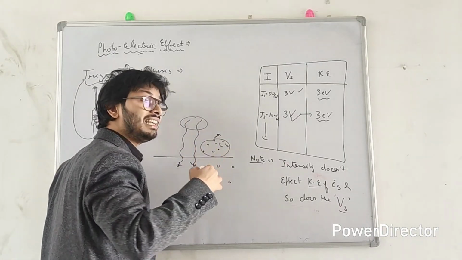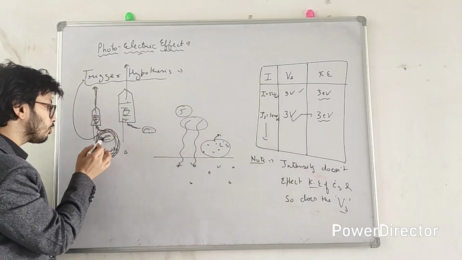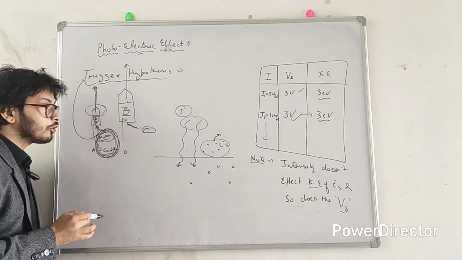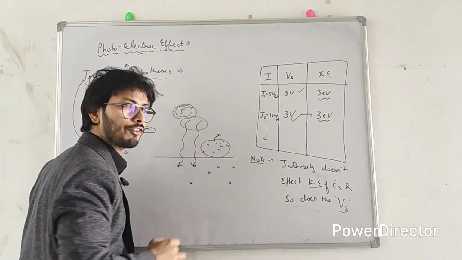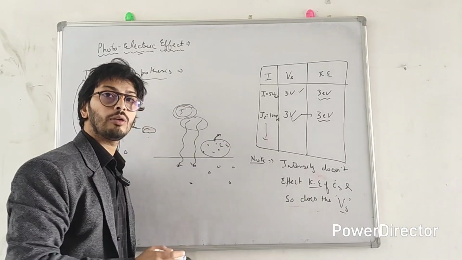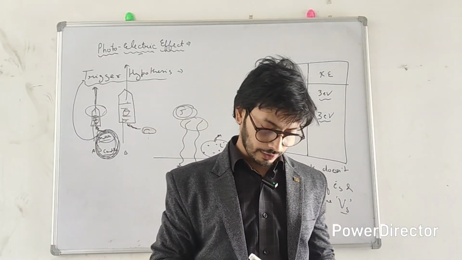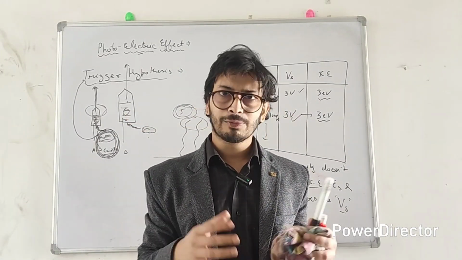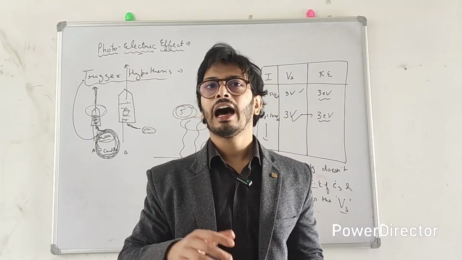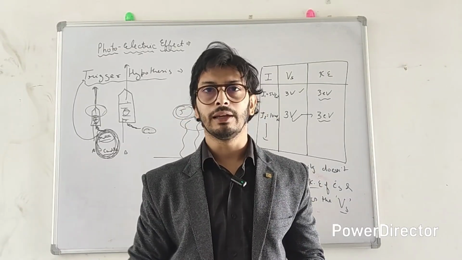So the kinetic energy didn't change while you changed the intensity of light, because if you change the source of fire, it didn't have any effect on the kinetic energy of the rocket. So similarly, if you change the intensity of light, it doesn't have any effect on the kinetic energy of the electron, because light is just triggering the reactions in the metal surface. Is this explanation true as per now? The answer is no. This hypothesis, this trigger hypothesis, failed, and it failed miserably.